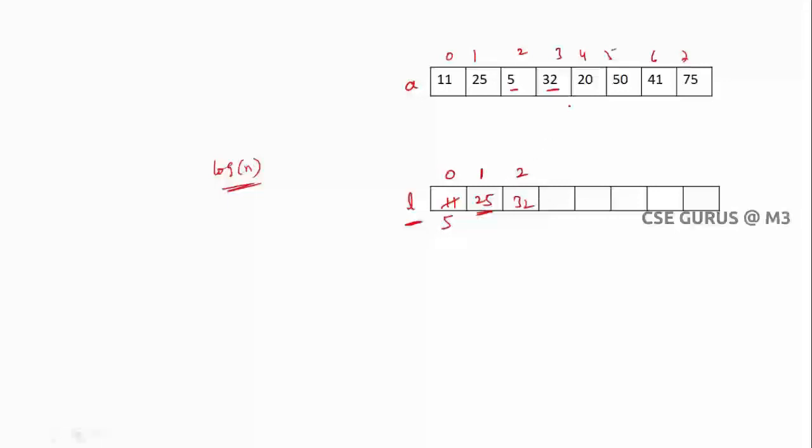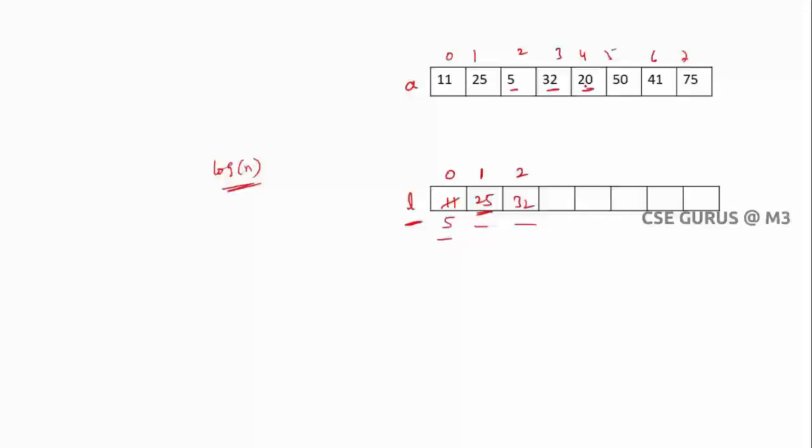Now check where it fits. You have to find the position, and I can find the position in log n. Why? Because the elements stored so far in the L array are in increasing order, always in sorted order. That's why I'm going with binary search. You may think, why don't we go for linear search? Here it is log n complexity, and definitely I can use it because the stored elements are in increasing order.